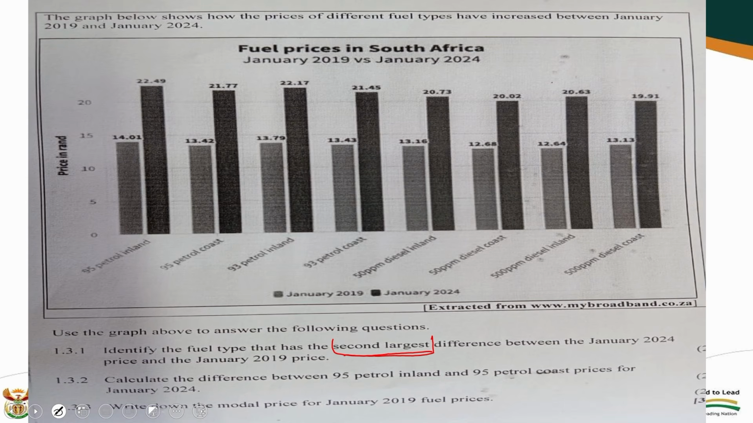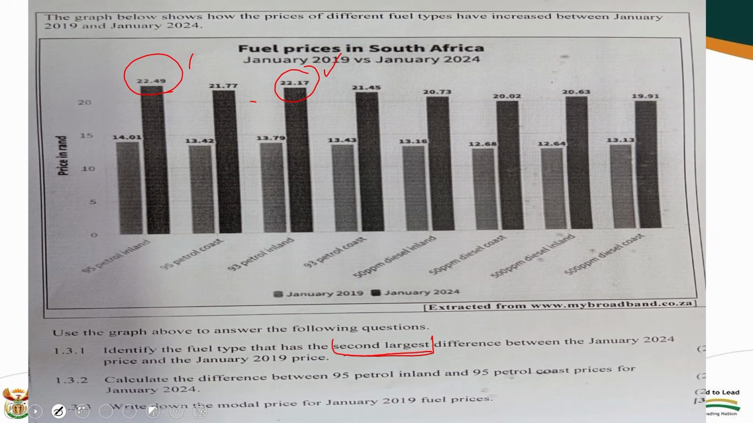In a bar graph, the largest one will always be the bar which is so big. In this case, you should be able to have a look at those bar graphs and say, aha, 95 petrol is 22.49, and there's no other one which is 22.49. So that is identified. This is the first number one. Now let's go. After that one, which one was the second? The second one is, voila, 22 rand 17 cents. Therefore, you can know this is petrol inland. You can be able to know that.